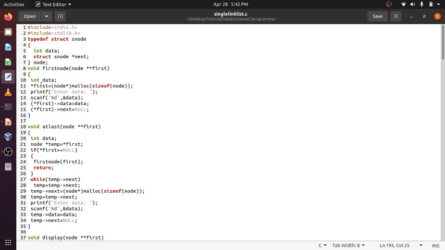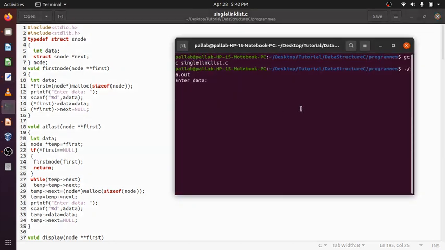It could be named head, root, anything. Then printf the data which I want to take. So suppose 1. The data I made: the data I take goes into this data.